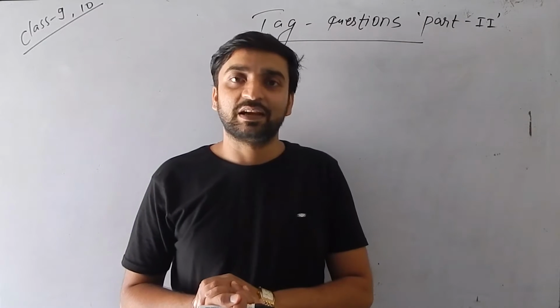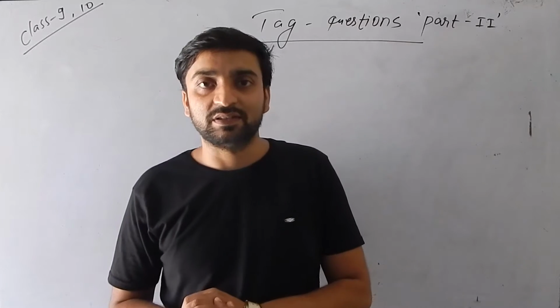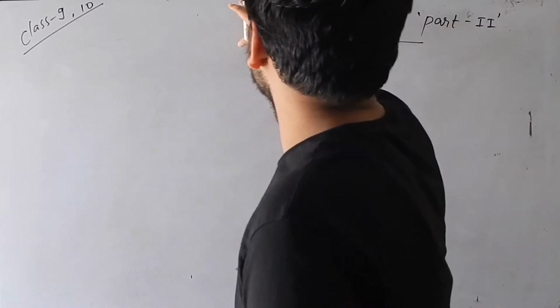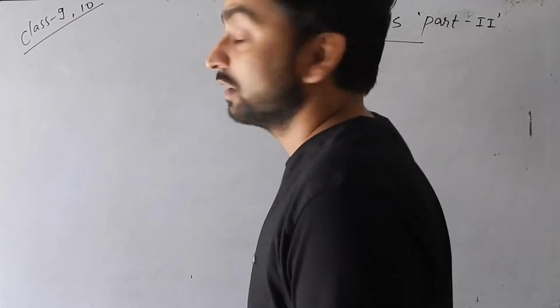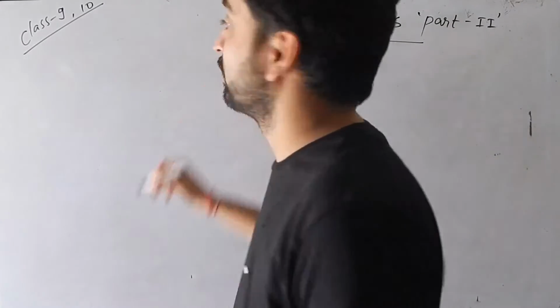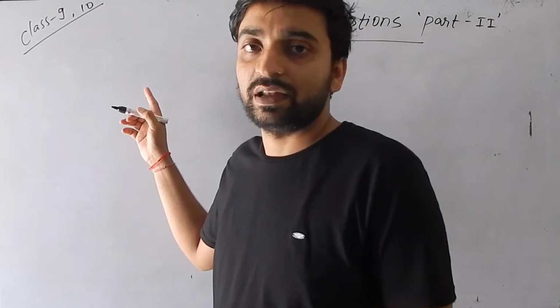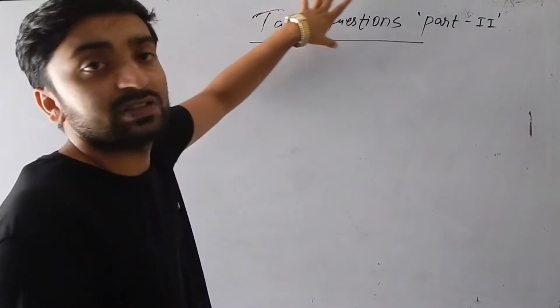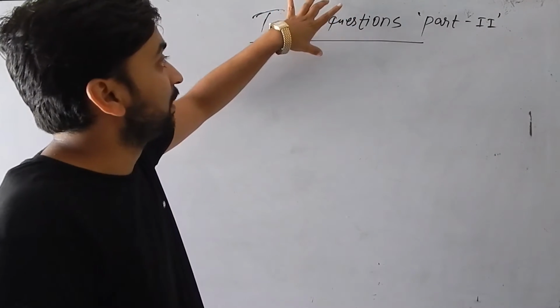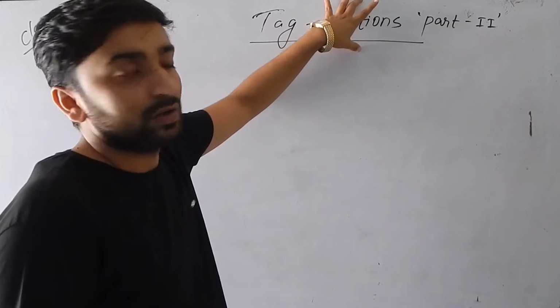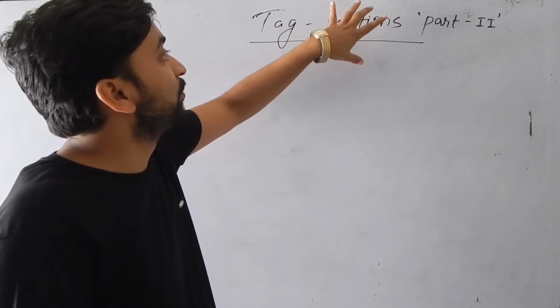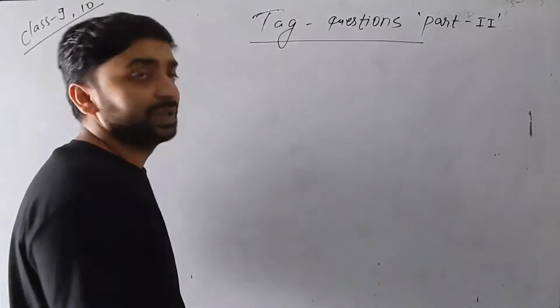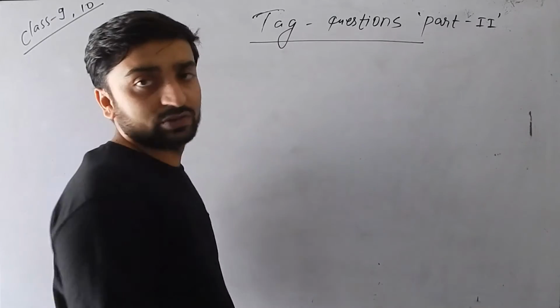Okay, so last time we have already discussed the tag question for 9 and 10 class. We have already discussed the tag question and its rules also. But something was left there, so to be continued for the tag questions.